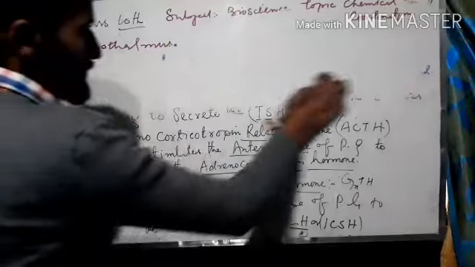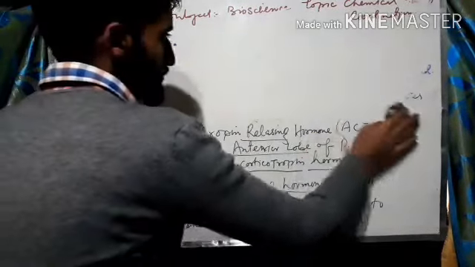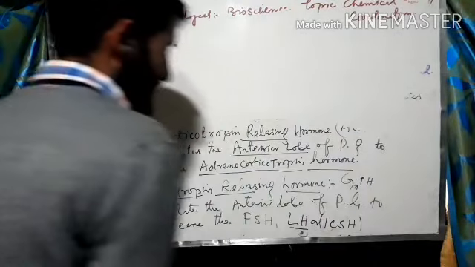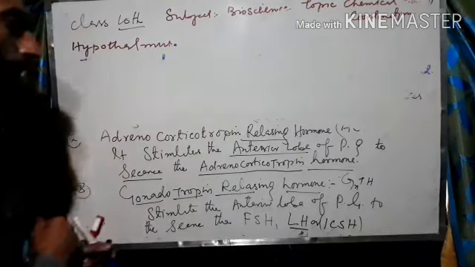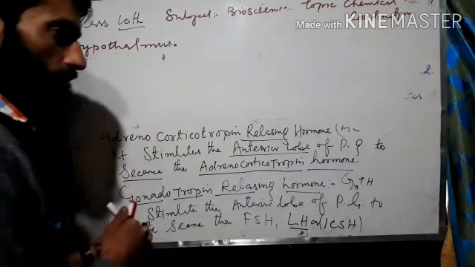So what have we learned? We learned that the neurohormone thyrotropin releasing hormone stimulates the anterior lobe of the pituitary gland to release TSH, thyroid stimulating hormone. The adrenocorticotropic releasing hormone stimulates the anterior lobe of the pituitary gland to secrete the adrenocorticotropic hormone.